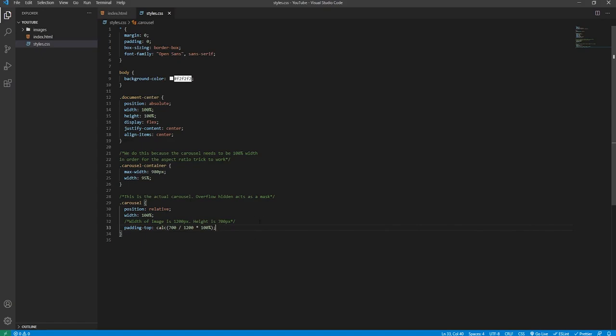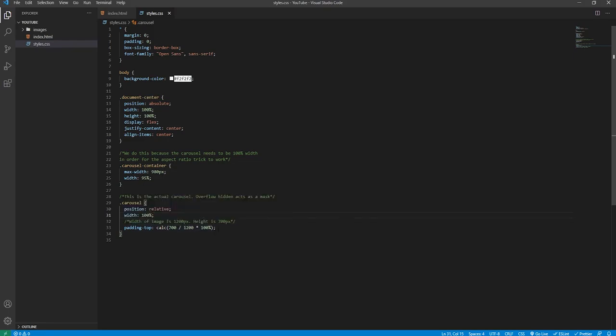If we wanted a classic 16:9 ratio, then we would use 56.25% as the value of padding top. 56.25% because 9 divided by 16 times 100 is 56.25. And the reason for the reverse of values in terms of the ratio 16:9, the reason for this is because padding top is the vertical axis, and we want to set the vertical axis based off of the value of the horizontal axis to keep the container in proportion to the element's width value.